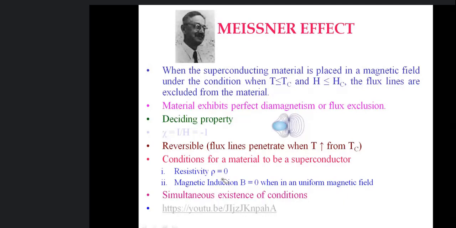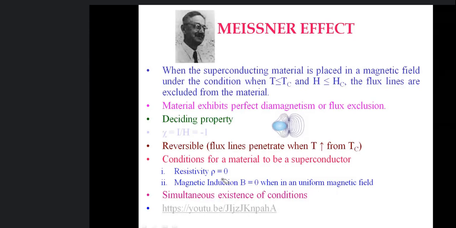He discovered, or proposed, another property of superconducting material. Till now, we said that superconductivity means resistivity is 0. If resistivity of any material is 0, then we say this is the superconducting state. But Meissner said that it is not only rho 0 that decides whether a material is a superconductor or not.